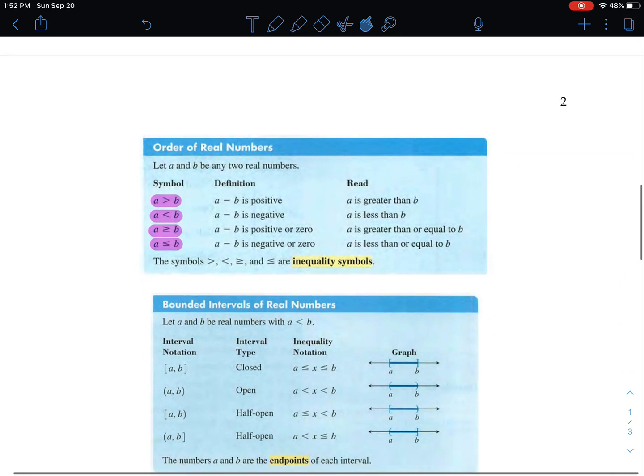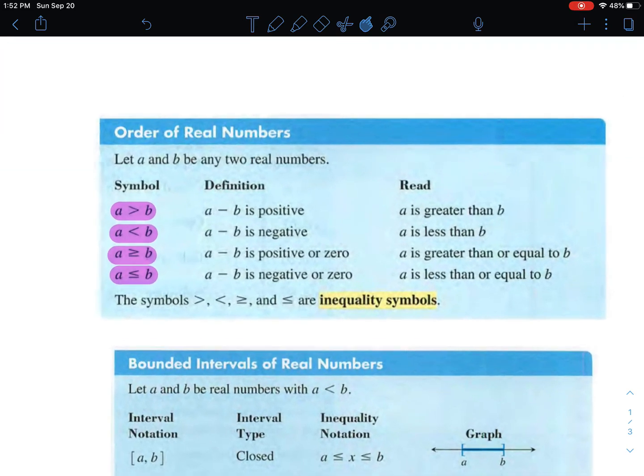We see here stuff we probably know from 8th grade, just our regular inequalities. A is greater than b, meaning that if you were to subtract b from a, since a is larger, you would get a positive number. 5 minus 3. 5 is greater than 3, so it's a positive answer. And you would say that a is greater than b. Same for less than, except it's negative, because now you have 3 minus 5, or 3 is less than 5, or a is less than b.